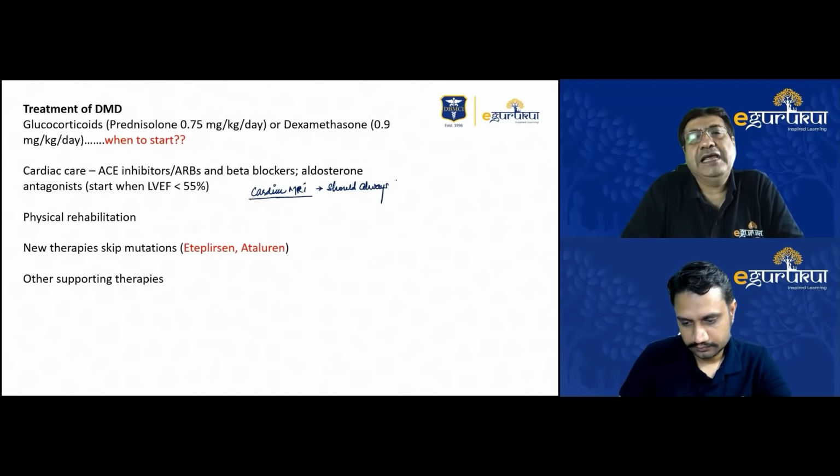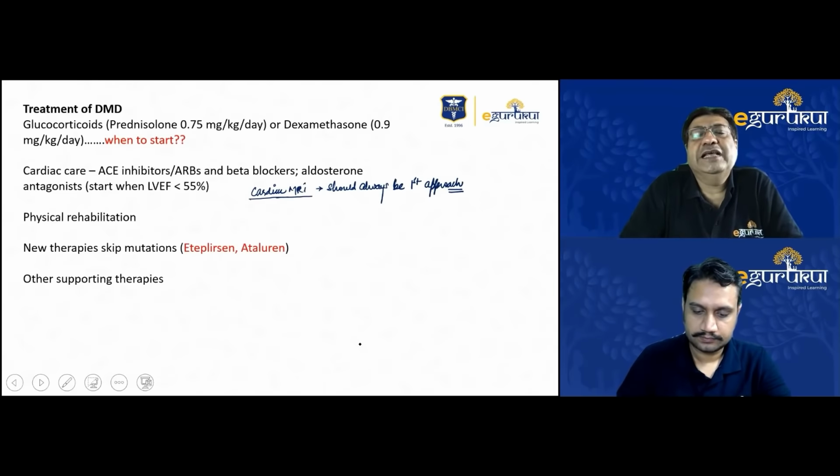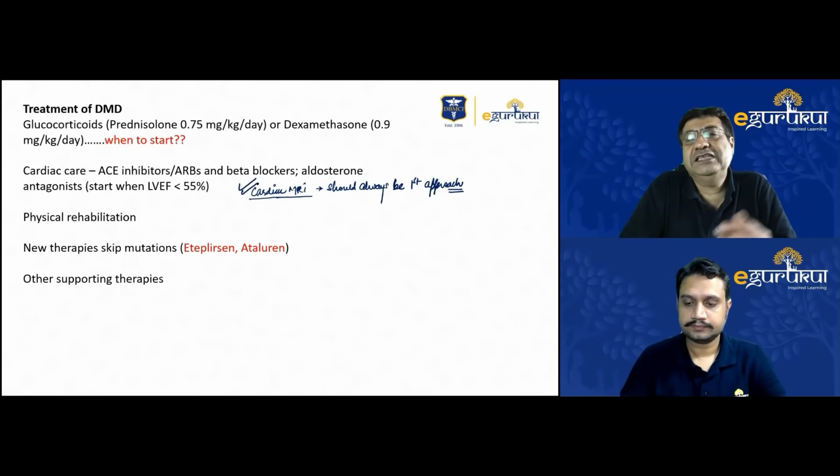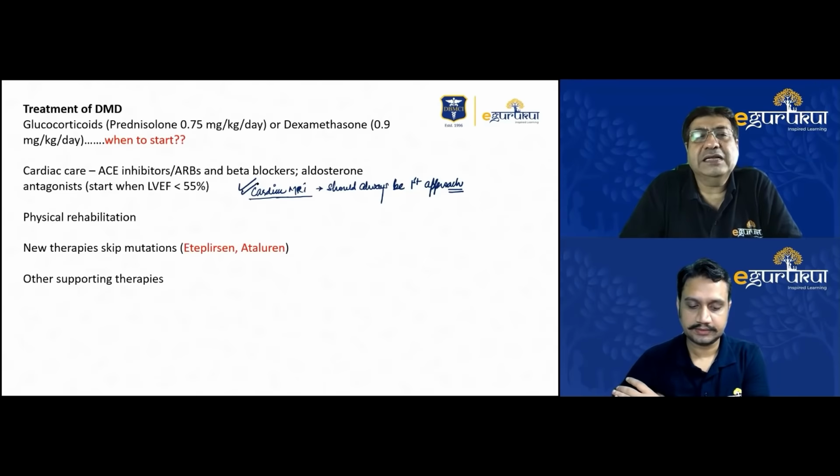But obviously, echocardiogram and ECGs should also be done so that you are able to find out the extent and severity of cardiac problems in these cases. And I've already told you, when the ejection fraction is less than 55%, that's the time when you start these drugs in these cases. Other than this, physical rehabilitation.